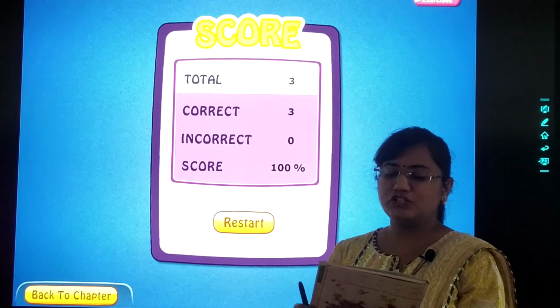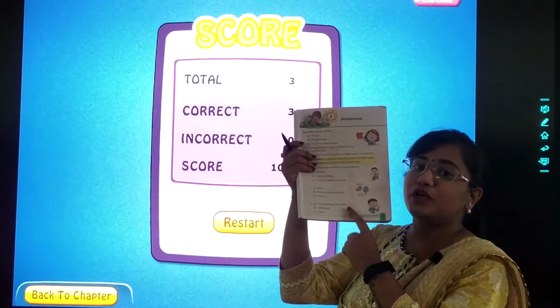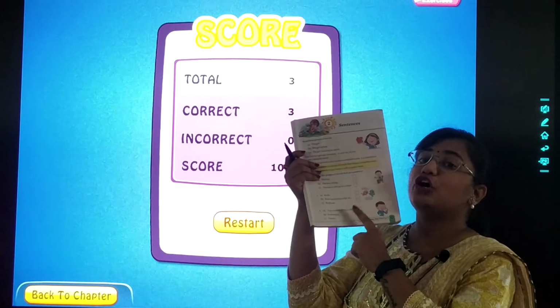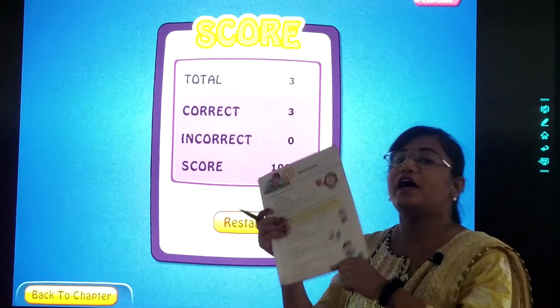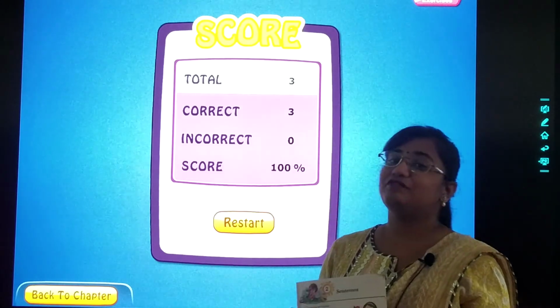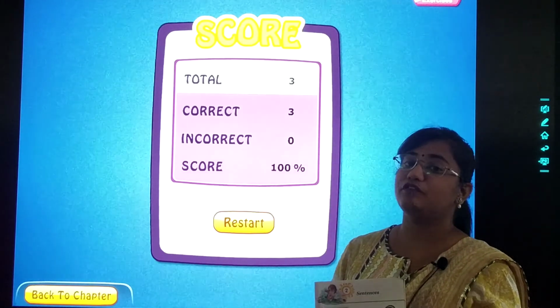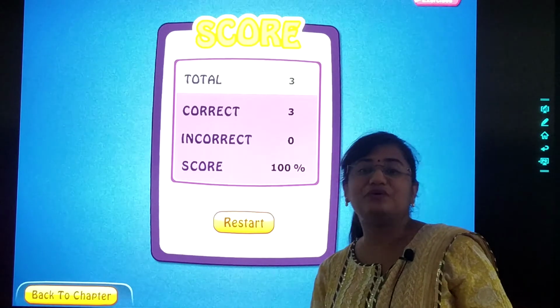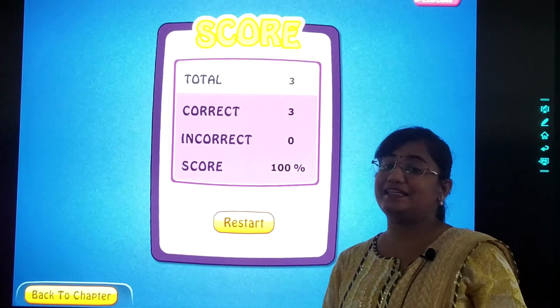Very good. So, now you will be doing this exercise in your textbook itself. And if you have any doubt, I am here to solve your doubts. We will meet in the next class where we will understand more about our topic sentences.